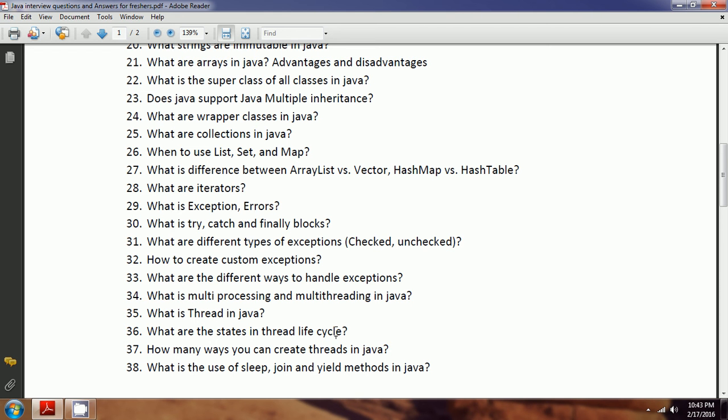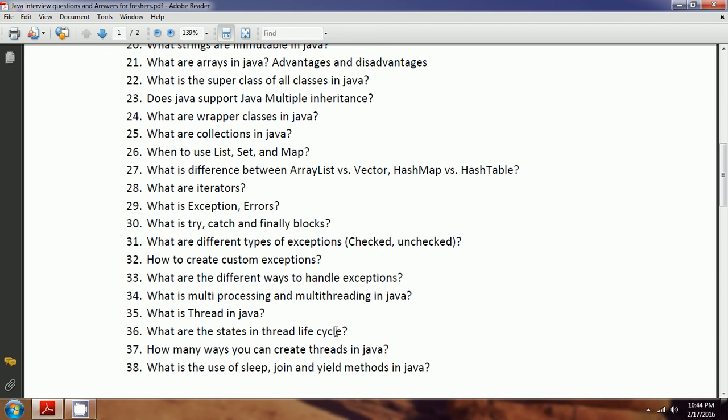While it is running, if a sleep or wait method is called on the thread, then it goes to the suspend status. And from the suspend status, whenever you invoke notify, it comes back to the runnable status and finally stops. So these are the different states available in the thread lifecycle.